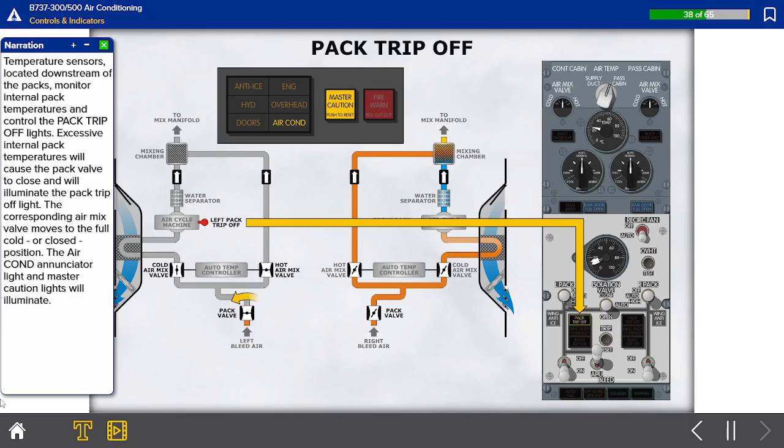Excessive internal pack temperatures will cause the pack valve to close and will illuminate the pack trip-off light. The corresponding air mix valve moves to the full cold or closed position. The air conditioning annunciator light and master caution lights will illuminate.